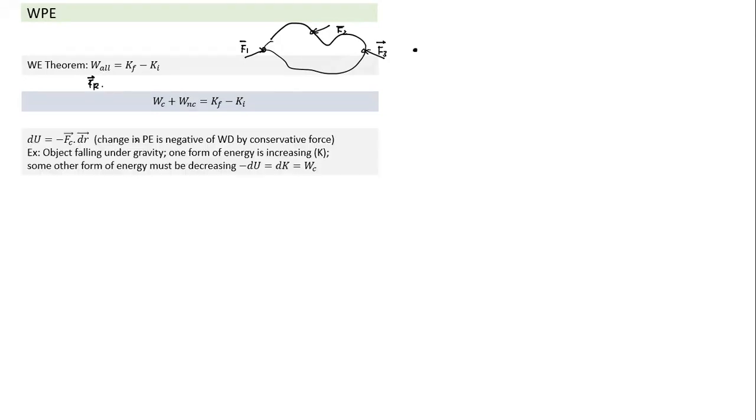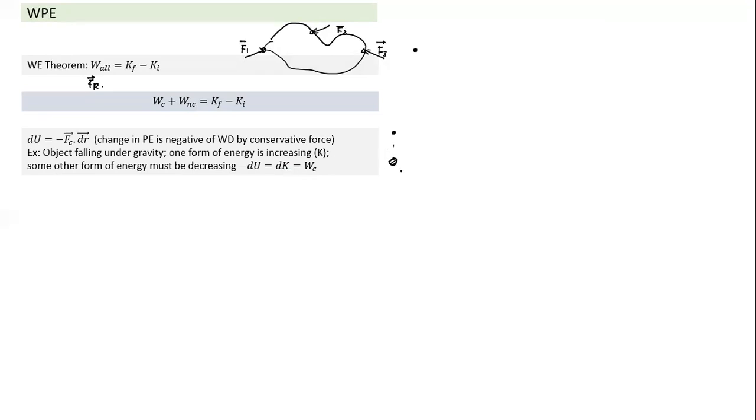Now, change in potential energy is equal to the negative of work done by the conservative force. And why negative? Let's have an intuitive understanding of why negative. So let's look at this also. If an object is falling, as it falls a certain distance, its kinetic energy increases. Its kinetic energy is increasing.